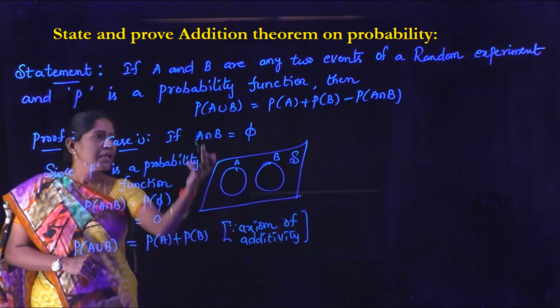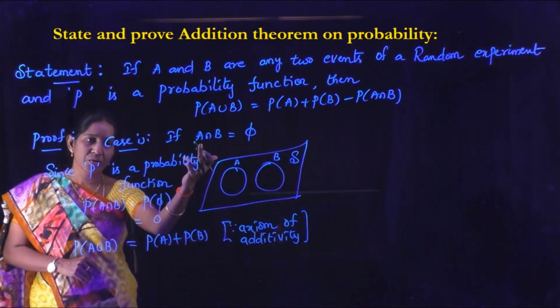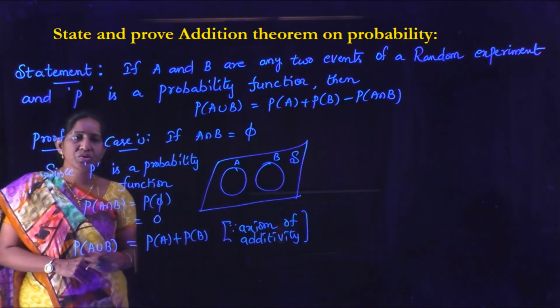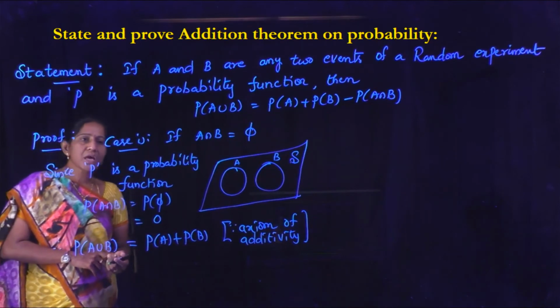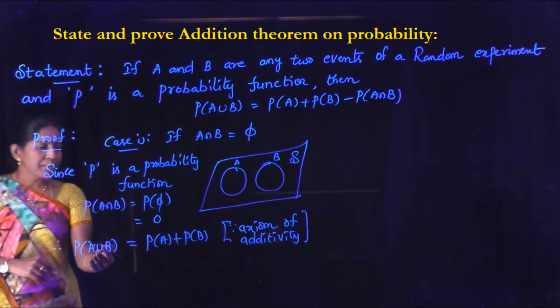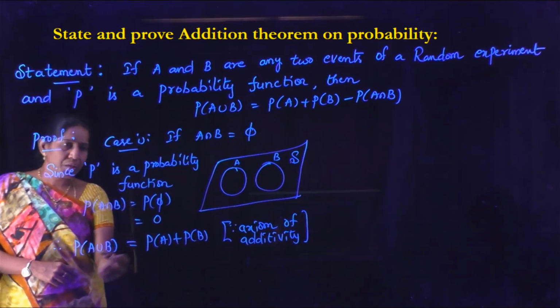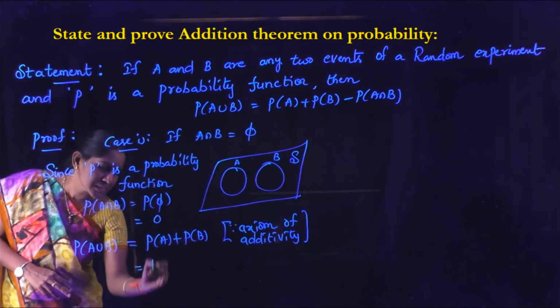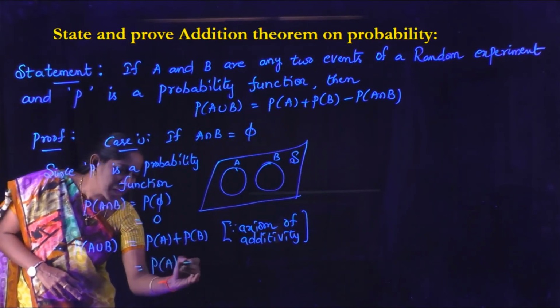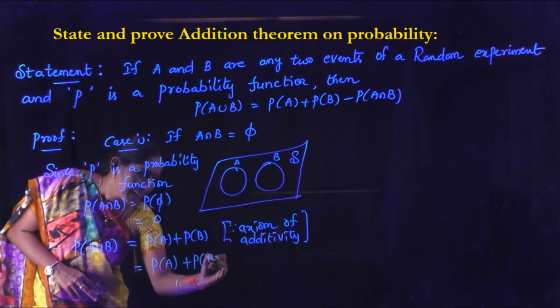So P of A union B equals P of A plus P of B, which is P of A plus P of B minus 0.